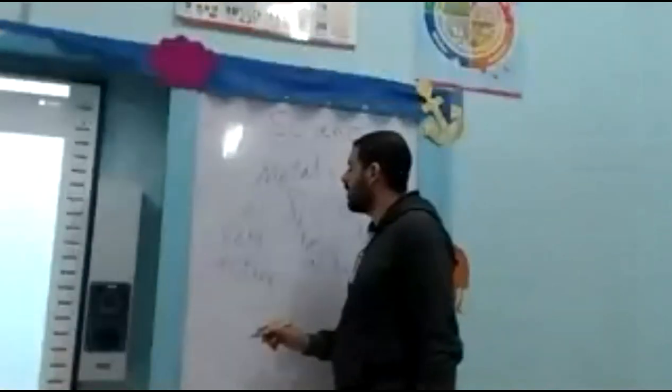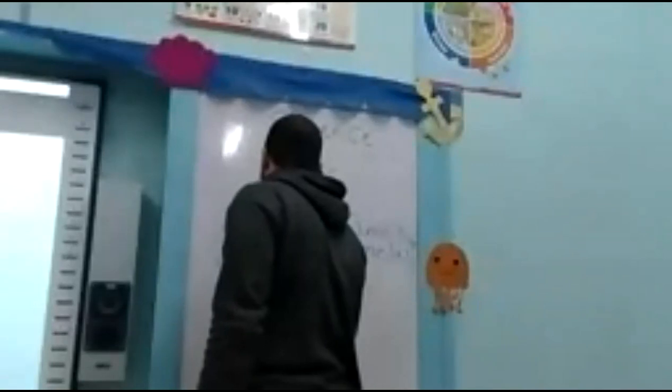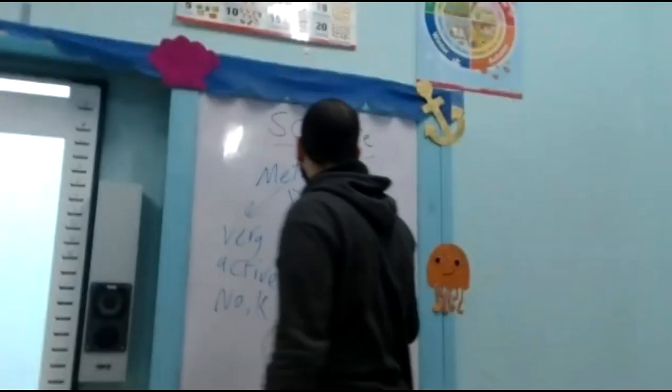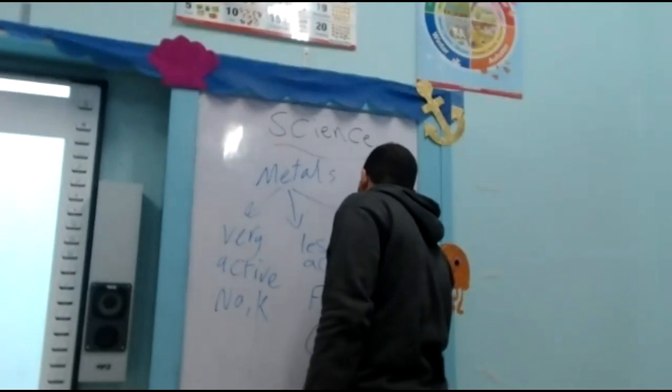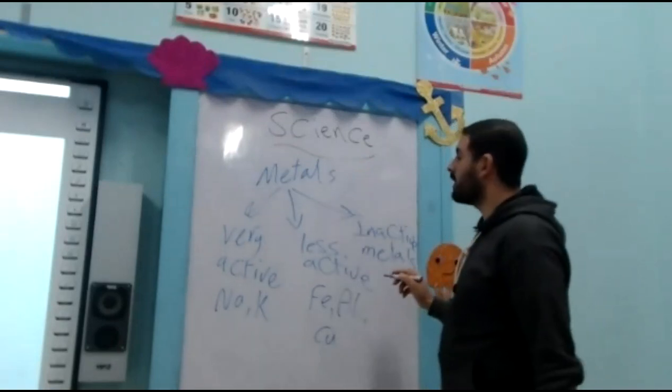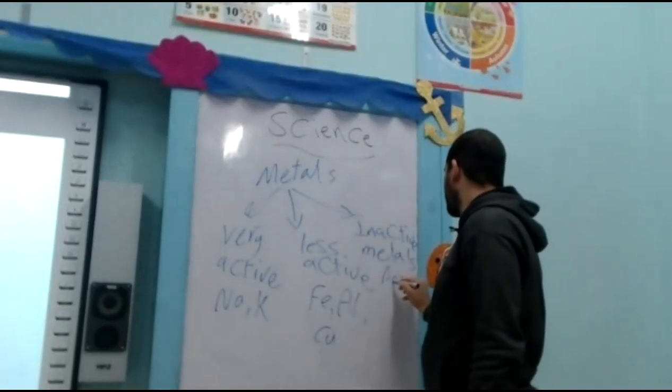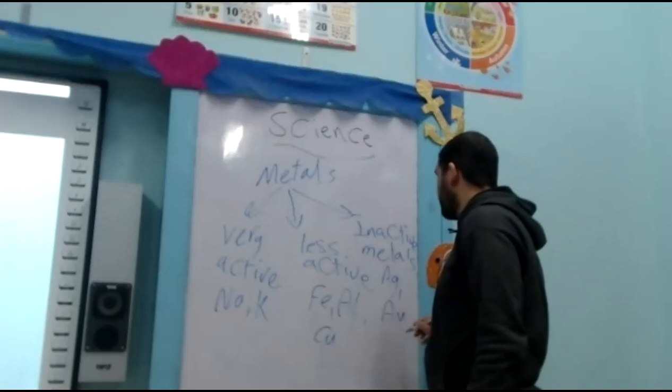Very active metals are like sodium and potassium. Less active metals are like iron, aluminum, and copper. While inactive metals are like silver, Ag, and gold, Au.